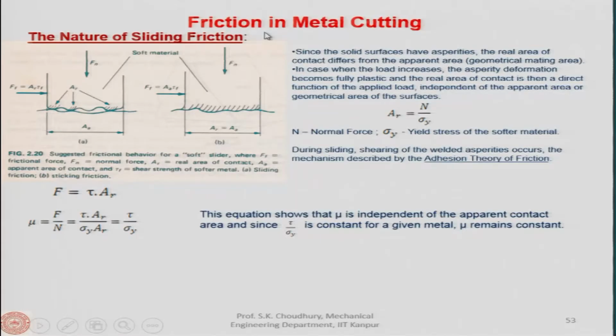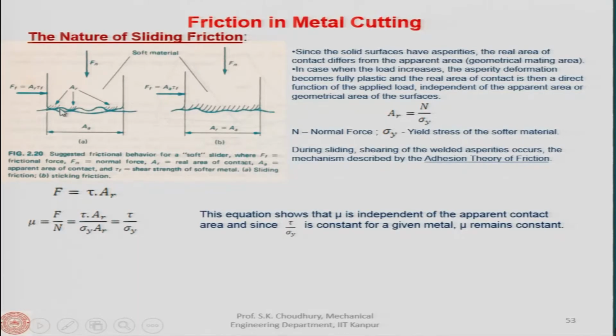Next, we are going to discuss with you friction in metal cutting. Now, if you see in this slide, let us talk first about the nature of sliding friction. What is sliding friction? That means when two surfaces slide on each other with respect to each other, what happens?